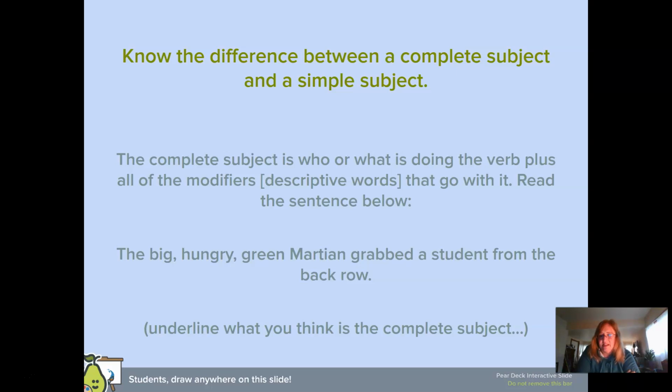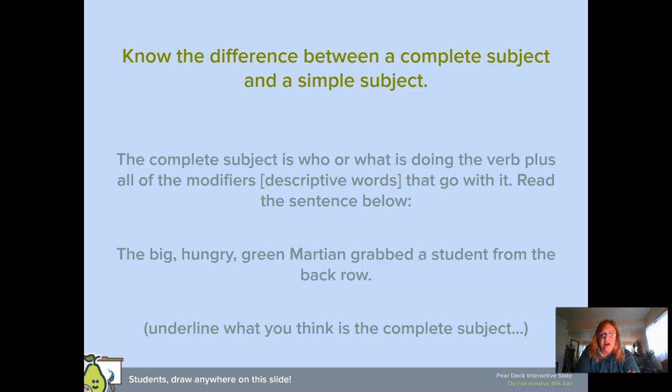Okay, now that you have an idea in your head, I want to double check that you're thinking correctly. I want you to look for the verb. Look for the action in this sentence. And once you have that action word, then figure out who did that.